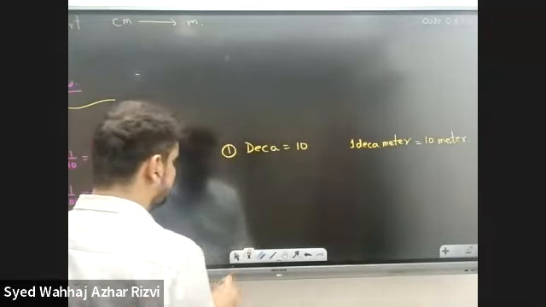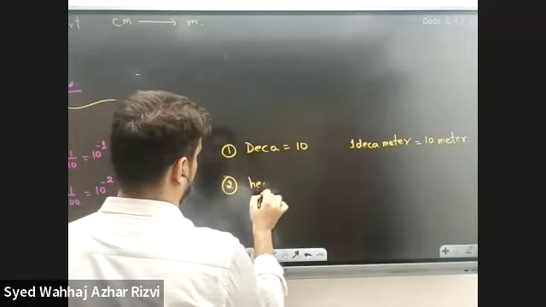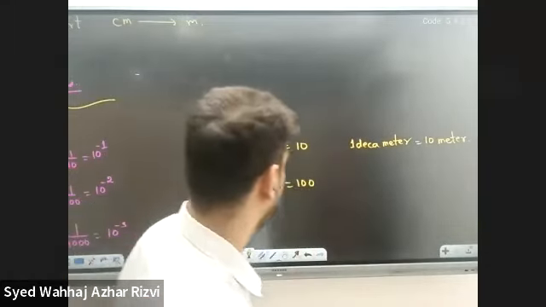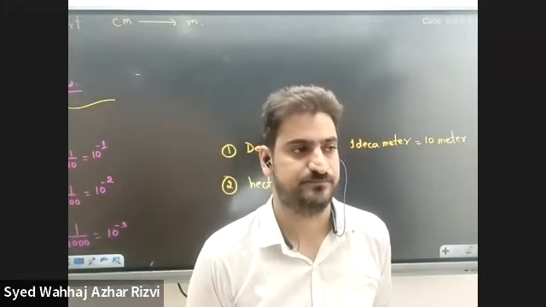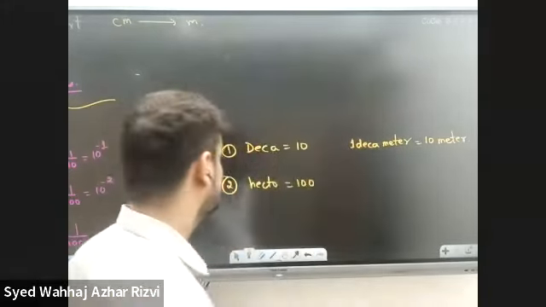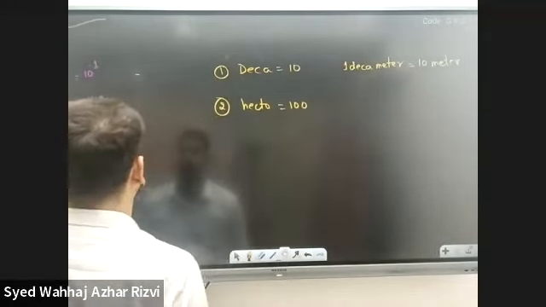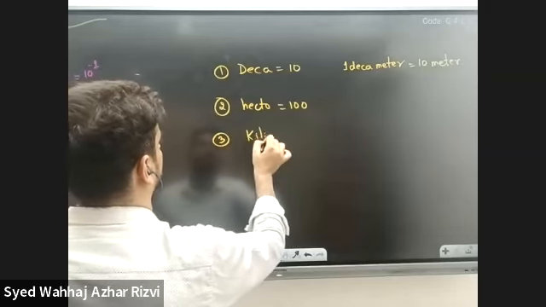Now deca means 10 times. The second one, hecto. Hecto means 100 times. So what would be a hectometer? A hectometer would be 100 meters. So let's write all those we know: deca, hecto, then kilo.